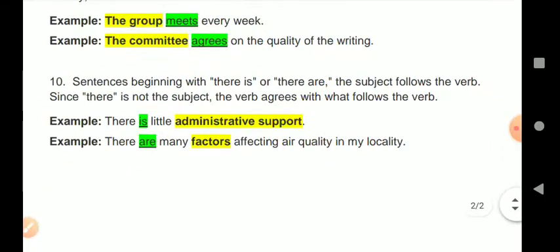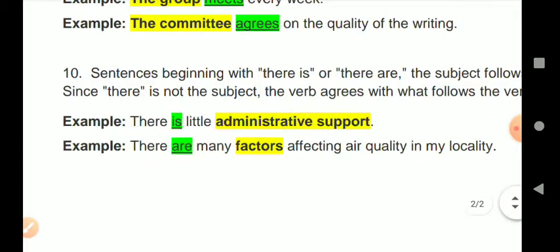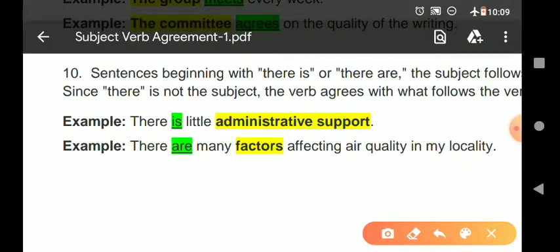Now the last rule of the subject verb agreement, sentences beginning with there is or there are. Now some sentences begin with there is and there are also. The subject follows the verb. Here verb doesn't follow subject, here subject follows the verb. Like there is little administrative support. If the word is a little bit difficult for you, then you can remove the administrative. Now there is little support.